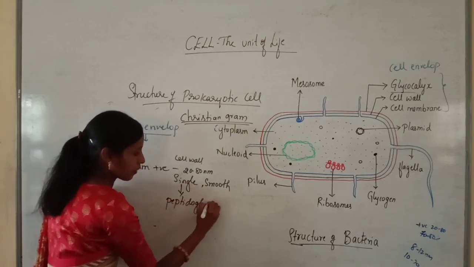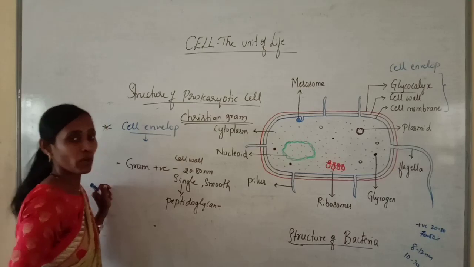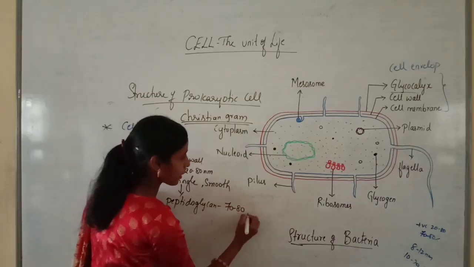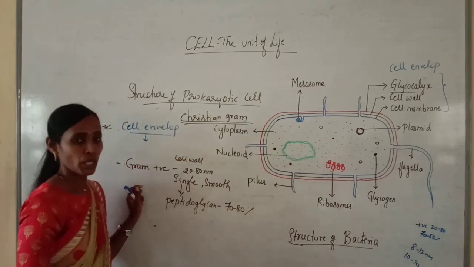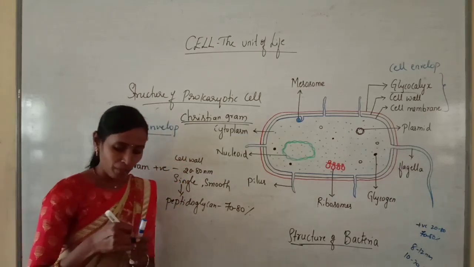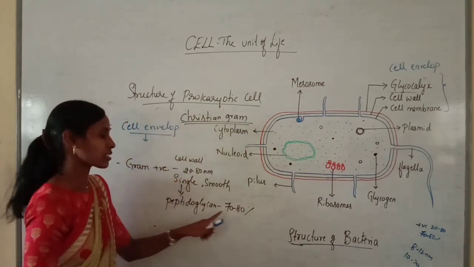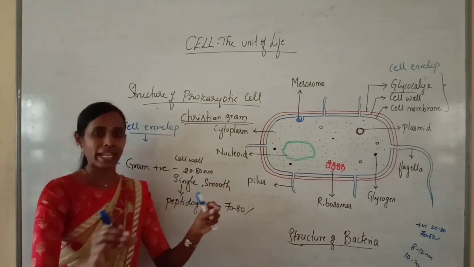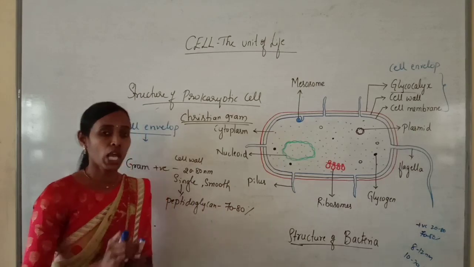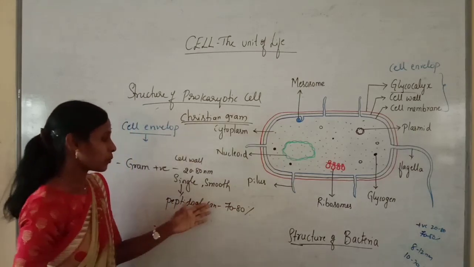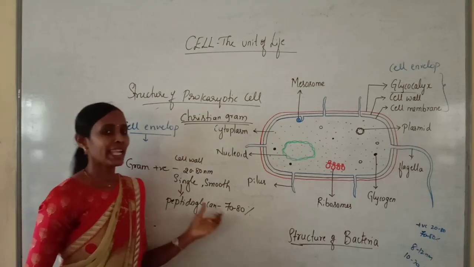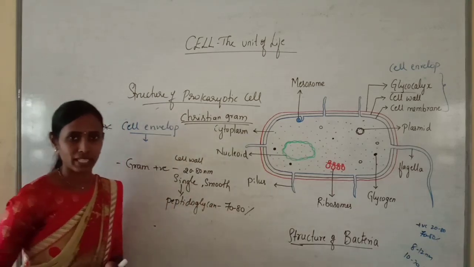And this peptidoglycan contributes about 70 to 80% of the wall. So in that single layer, the percentage of peptidoglycan is about 70 to 80%. If you observe a single layered cell wall which is smooth and made up of peptidoglycan about 70 to 80%, it is classified as gram-positive bacteria.